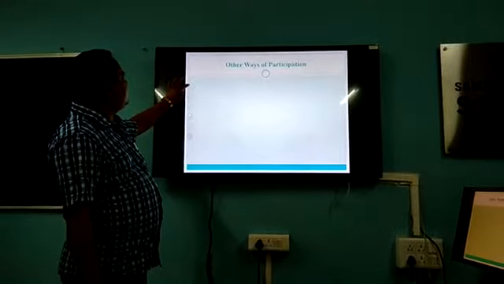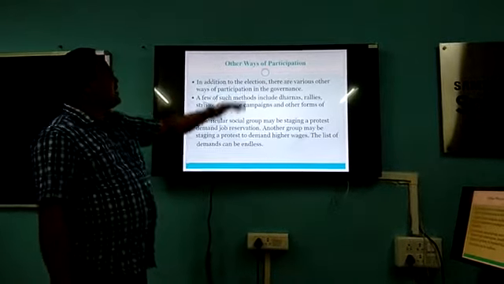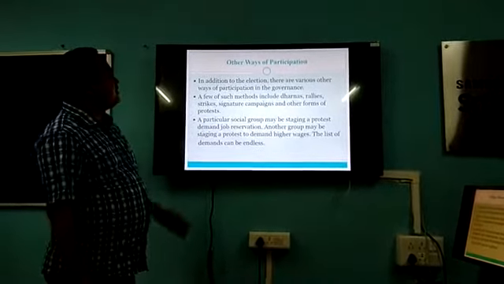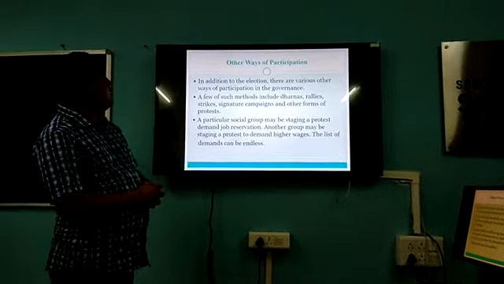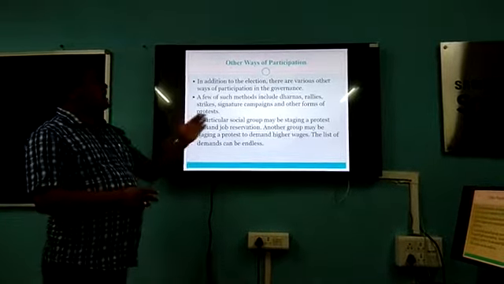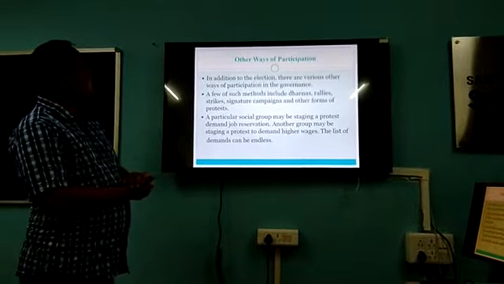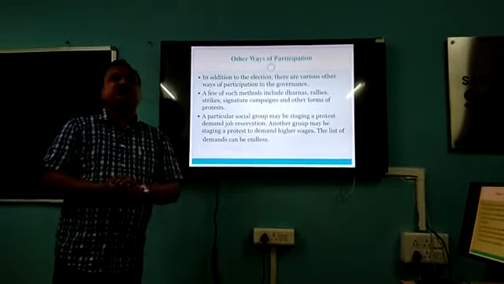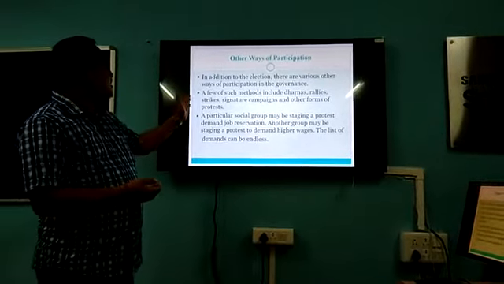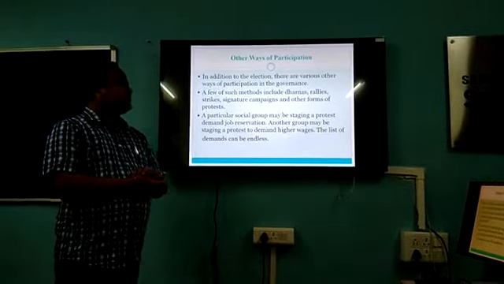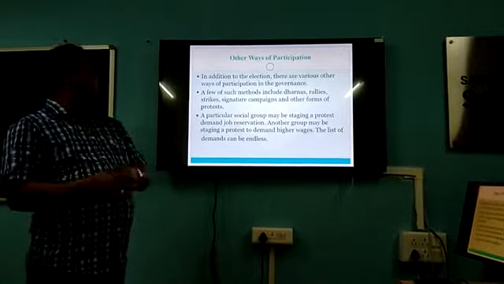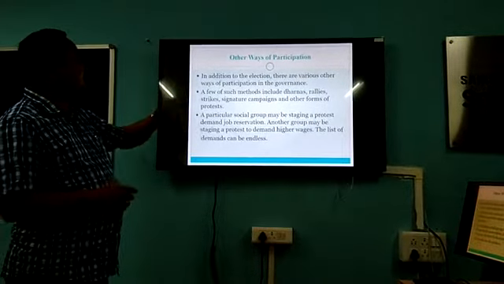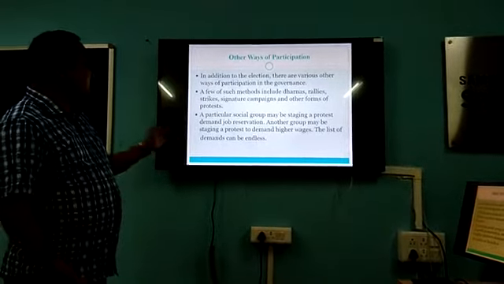Next, we have to see what the other ways of participation are. In addition to elections, there are various other ways of participating in governance. A few such methods include dharnas, rallies, strikes, signature campaigns and other forms of protest.